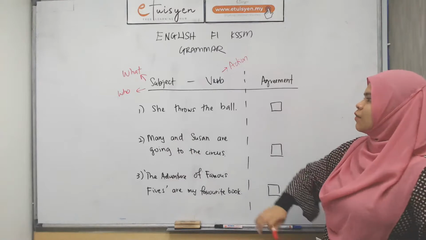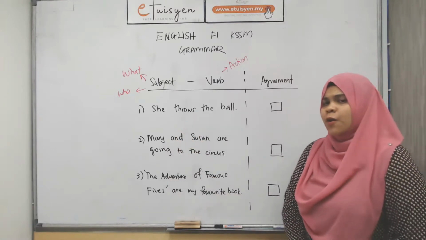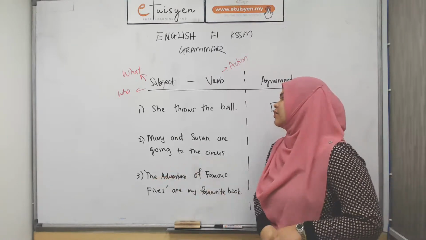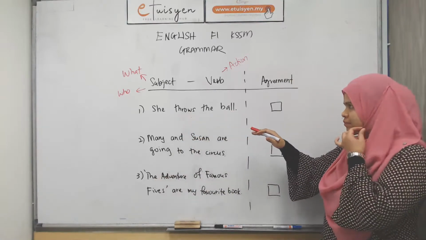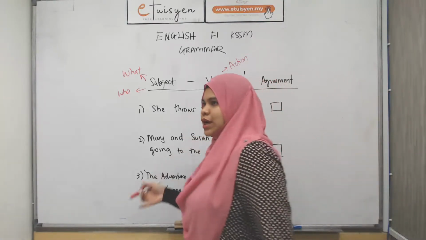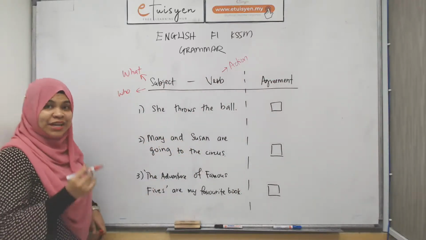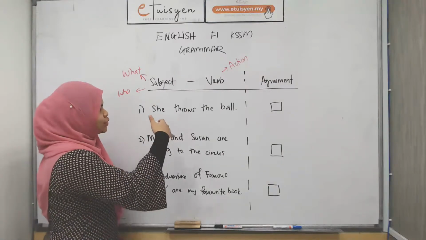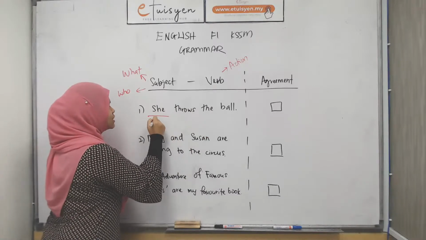Alright, okay, so the first example, let's identify which one is your subject. She throws the ball. Here, who or what is doing an action? That's the question, so here it will be who. Who is the one who's throwing the ball? That will be she. So this is your subject.